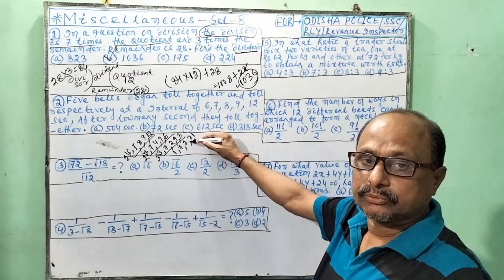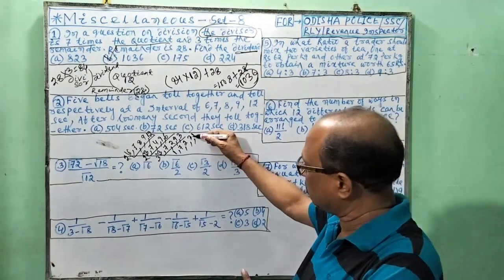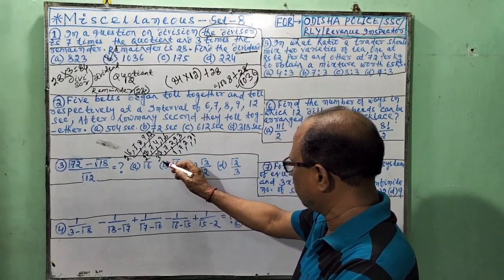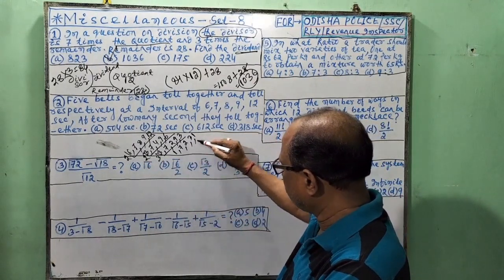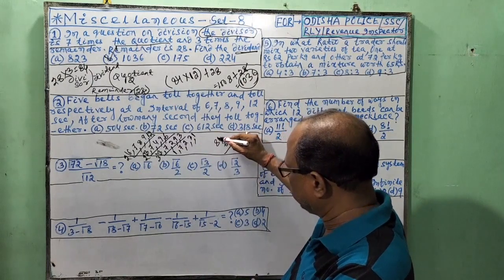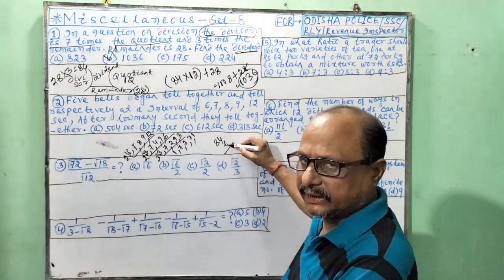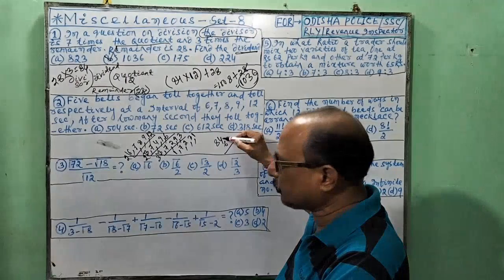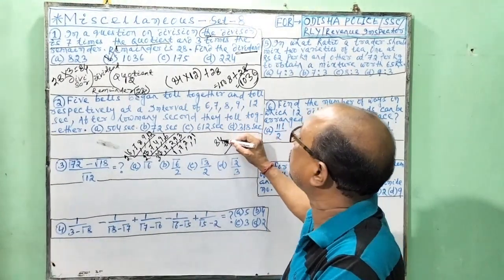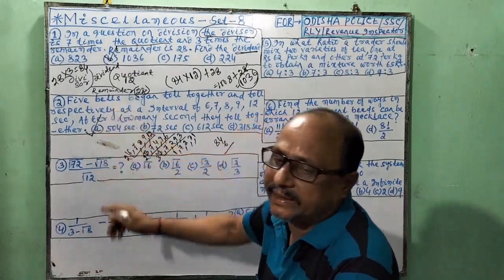We don't move forward. So the LCM is 2, 2, 3, 3, 7, 2, which is 12 into 7, 84, into 6, 504. 480 plus 24 is 504 seconds. Is the answer.